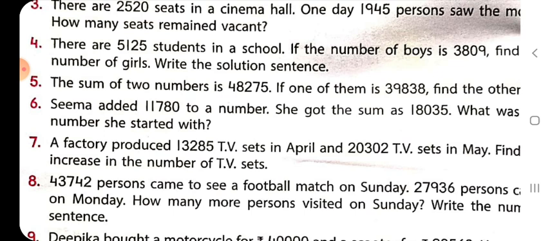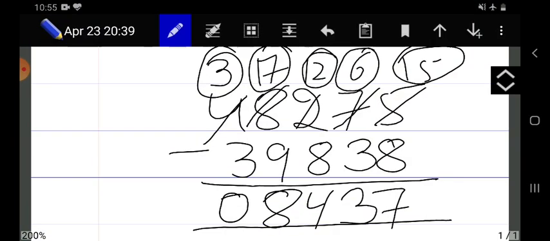First of all, what will the statement be? Simply, TV sets produced in April, then second, TV sets produced in May, and the third one is increase in production of TV sets. So let's just do the sum. Again we are going to solve it in this way only.